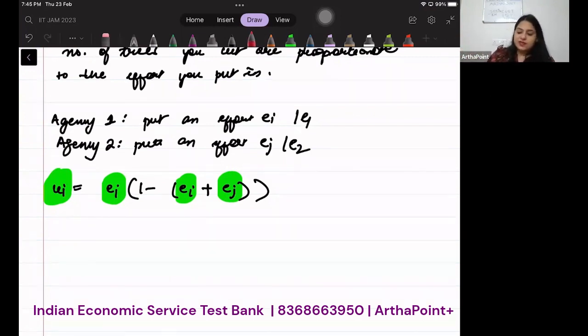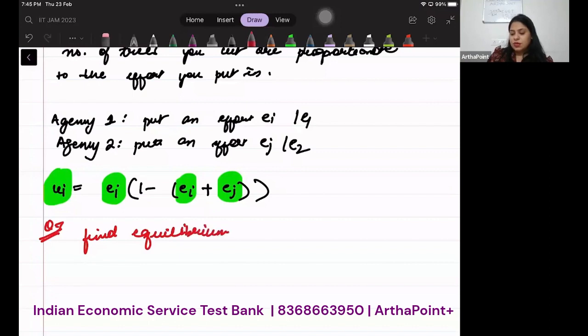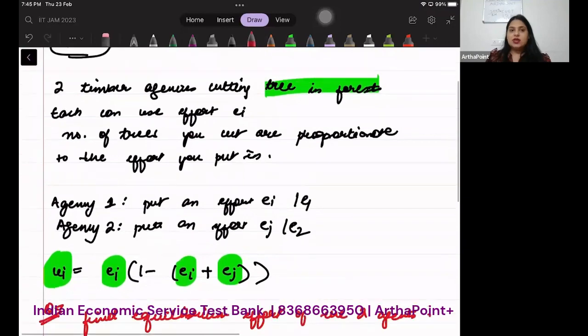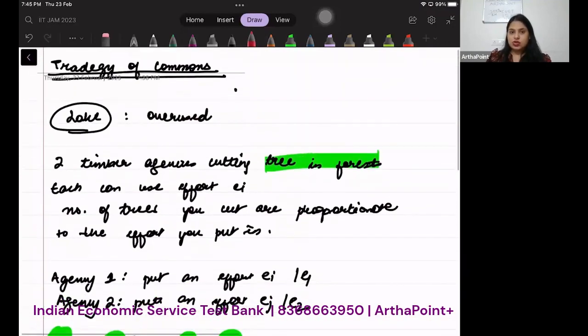Now, what is the final ask? Find the equilibrium effort of the two agencies. So try and understand the question that we are given. This is a question related to the tragedy of commons. It says that there are two timber agencies in the forest.